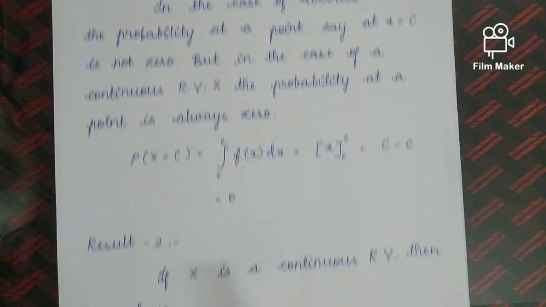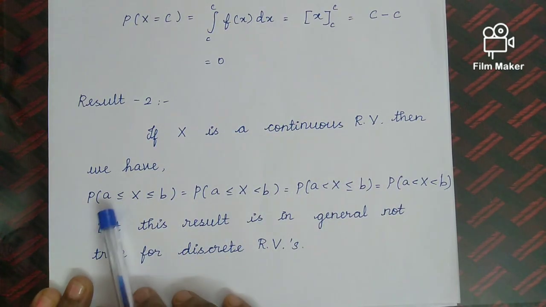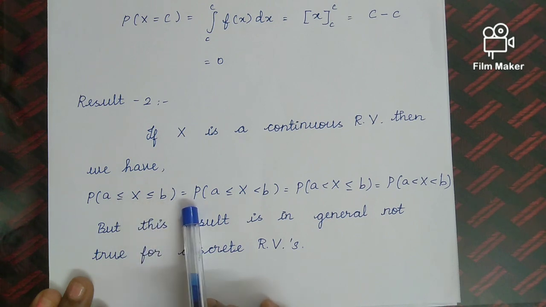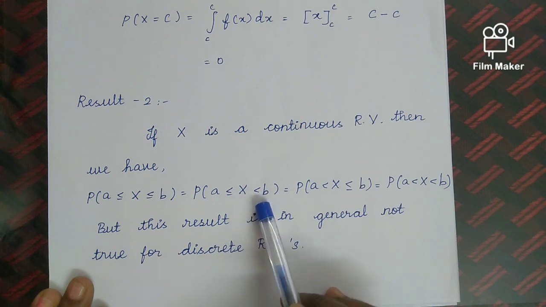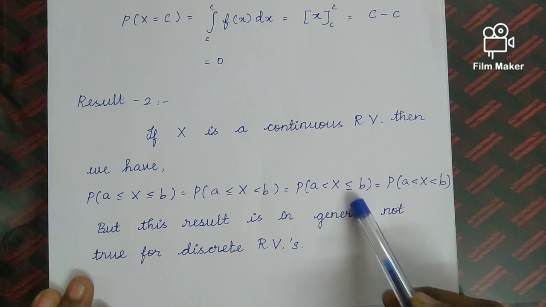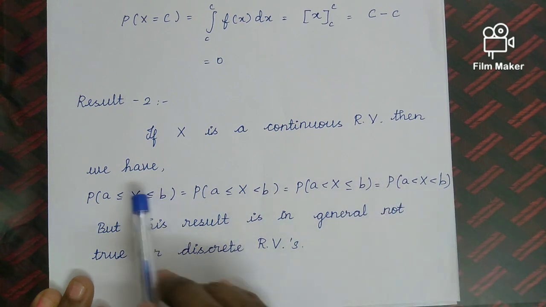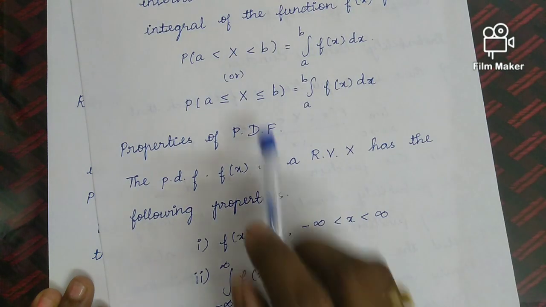Okay, next, result 2. If X is a continuous random variable, then P(a ≤ X ≤ b) is equal to P(a ≤ X < b), which is equal to P(a < X ≤ b), which is equal to P(a < X < b). This property is similar to the note we have discussed here.